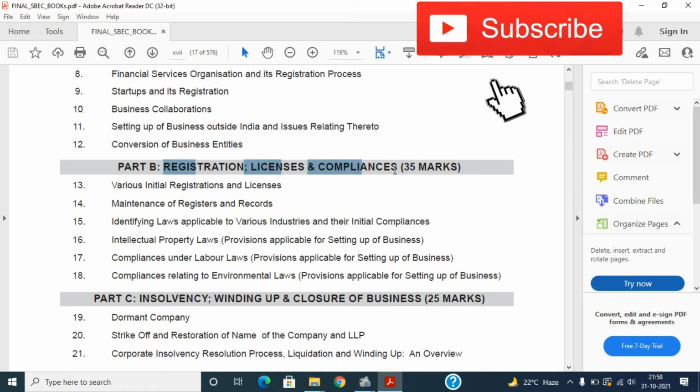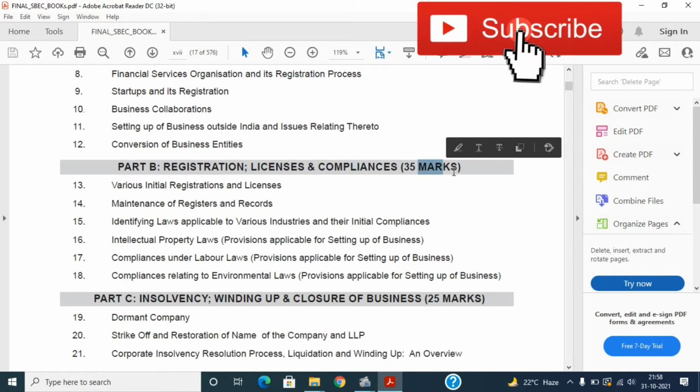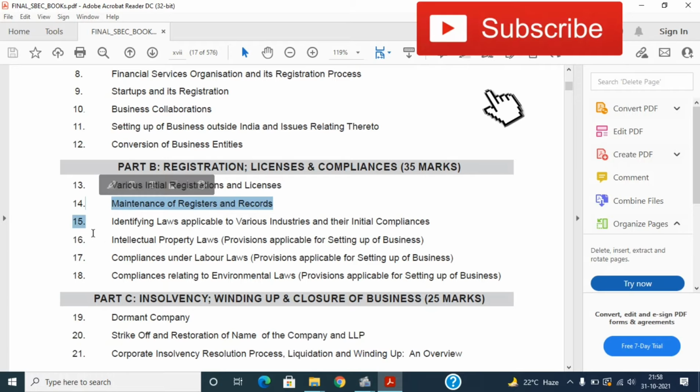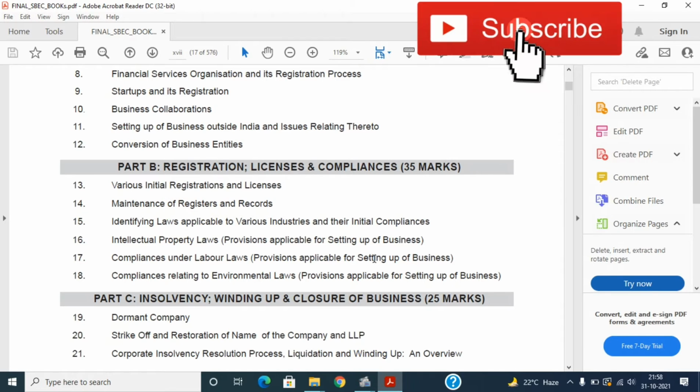In Part B we have Registration, License and Compliances, which is of 35 marks, and there are chapters like 13, 14, then 15, 16, 17 and 18.